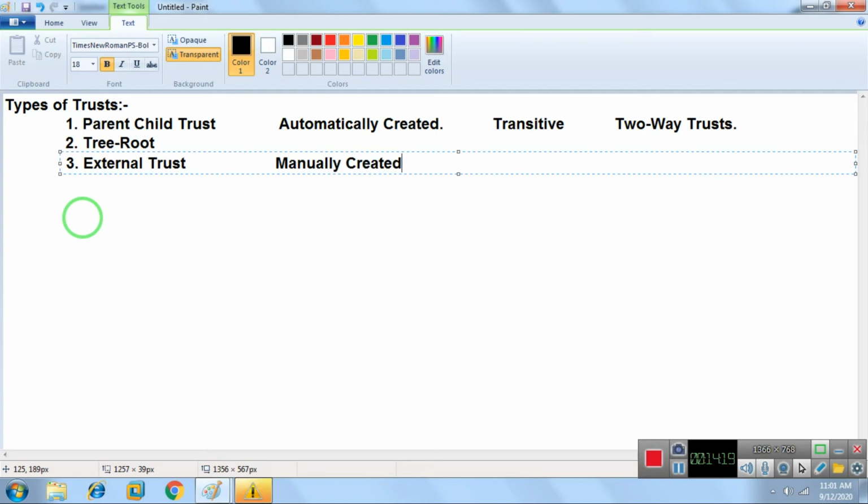It's a non-transitive trust, not a transitive trust, and it can be one-way or two-way. It's up to you.